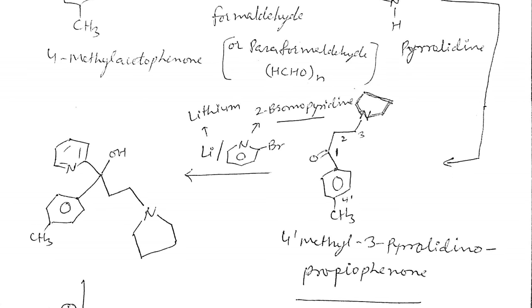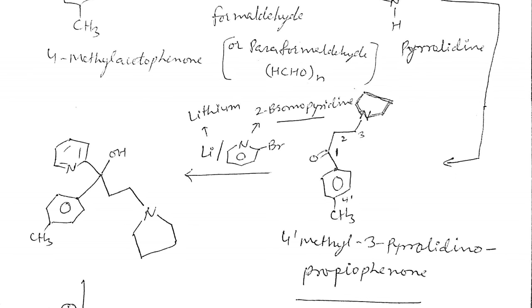That can be formed when there is a reaction between 4-methyl acetophenone, formaldehyde and pyrrolidine. These three molecules we have to take for the synthesis. Then we have to react it with lithium and 2-bromopyridine. What happens when the lithium and 2-bromopyridine react together?